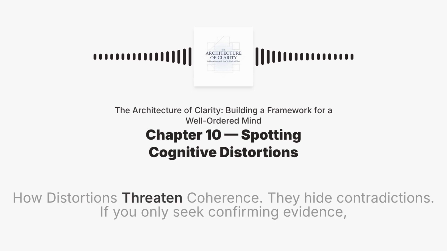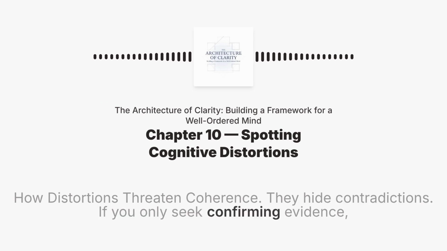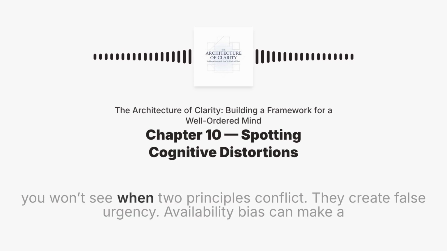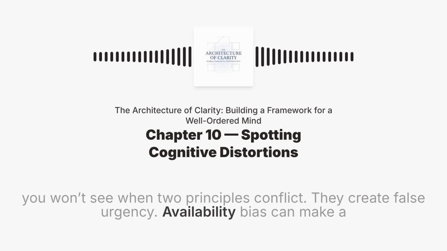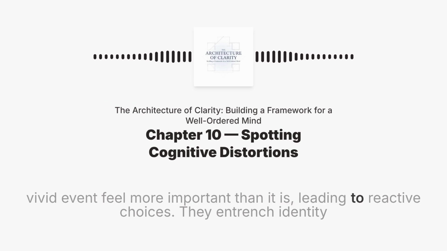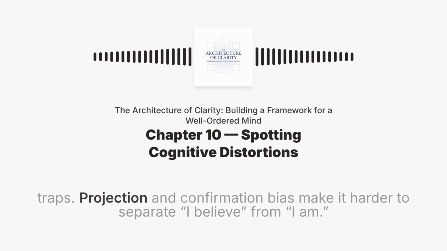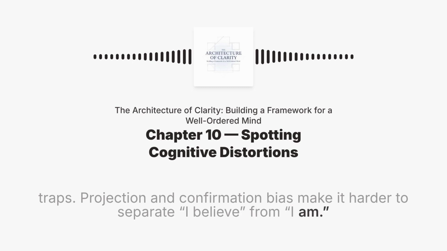How distortions threaten coherence. They hide contradictions. If you only seek confirming evidence, you won't see when two principles conflict. They create false urgency. Availability bias can make a vivid event feel more important than it is, leading to reactive choices. They entrench identity traps. Projection and confirmation bias make it harder to separate "I believe" from "I am."